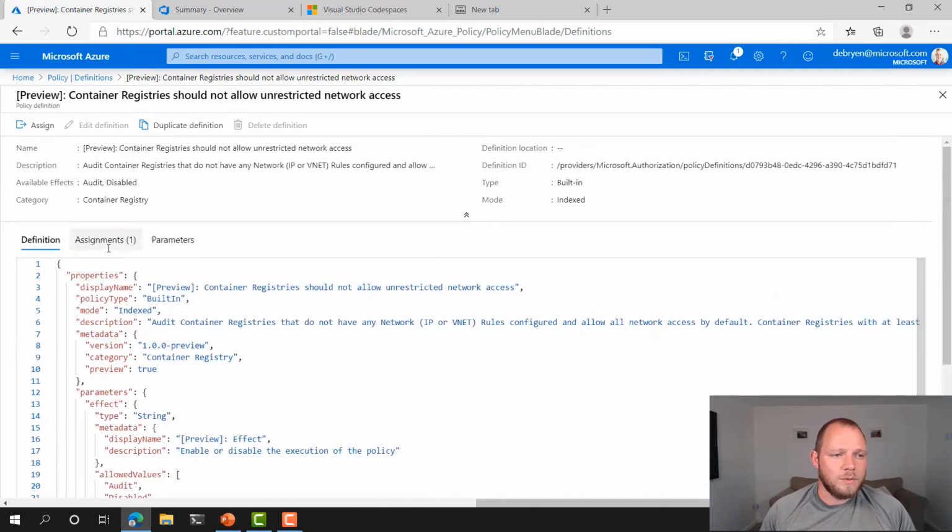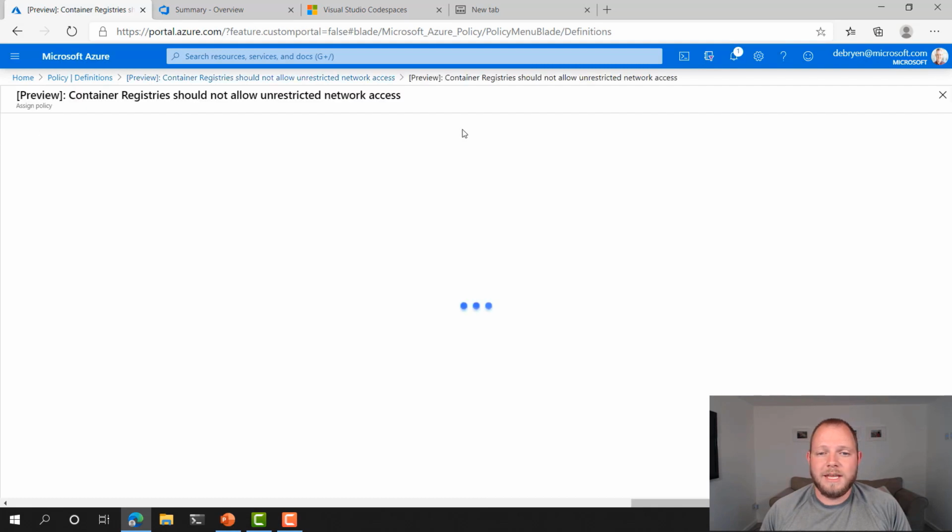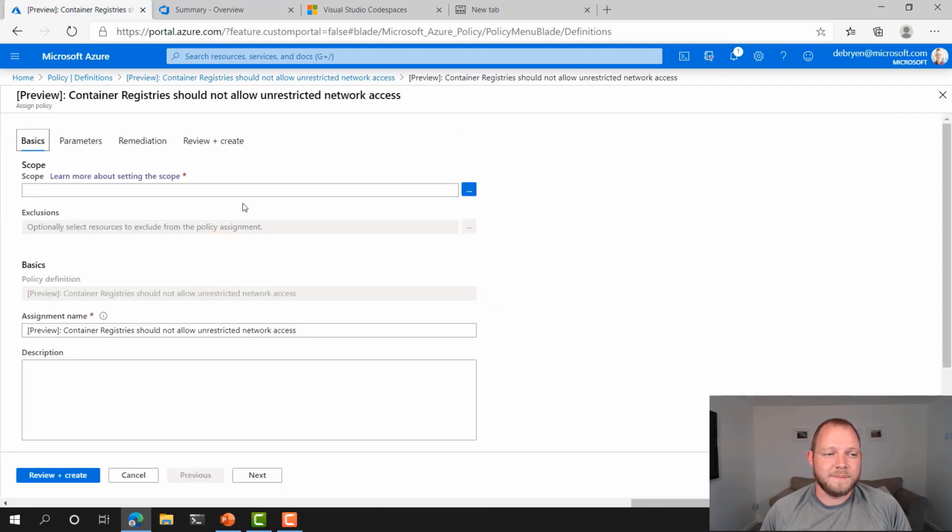Now, what we can do here is assign this policy to a particular scope. We can assign this to our entire subscription, to a resource group, or to a management group within Azure. You can see here that I already have an assignment for this particular one to the subscription I'm using for this demo, which I've previously assigned. In order to assign, you just click the button here and you can assign a policy.